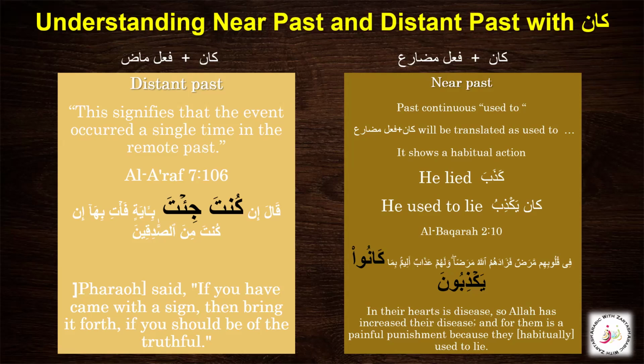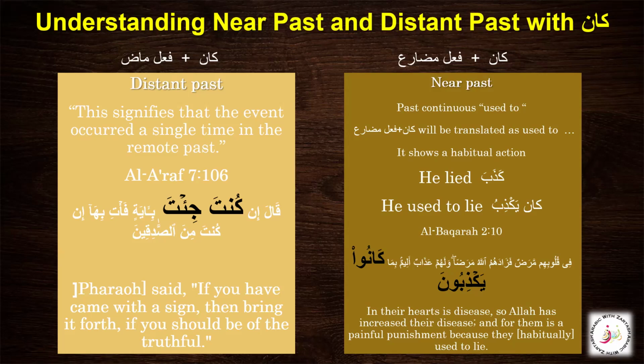So all the Kana sentences look like Jumla Ismiya, but they are translated like Jumla Failure in English. So the order of the translation will be isim and that of kana, then we have the fail in our case, whatever it is, and then we have the khabar. So kana yakzibu, in this way we are going to translate all of the sentences that we come across for kana and yakunu. So alhamdulillah, we are done for today's lesson, in which we learned about the complex sentence structure.